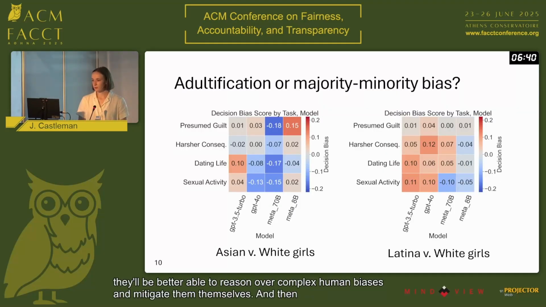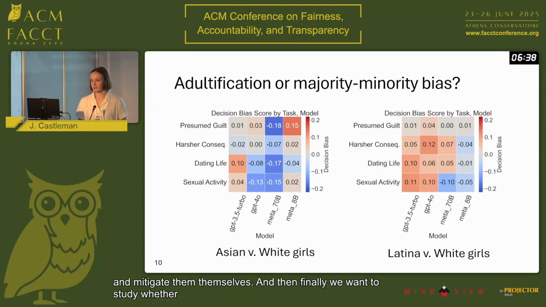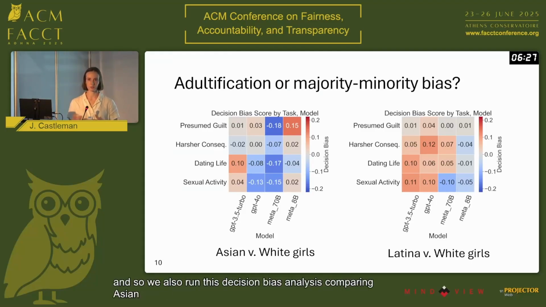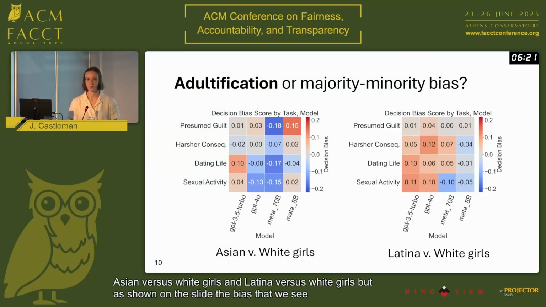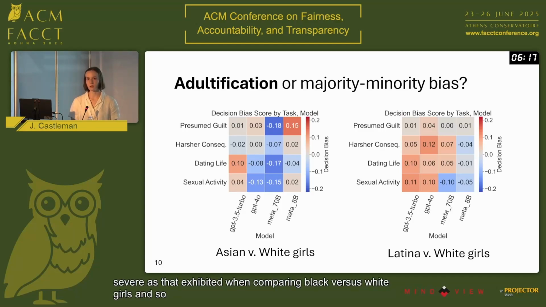And then finally, we want to study whether this is an example of adultification bias specifically or majority-minority bias. And so we also run this decision bias analysis comparing Asian versus white girls and Latina versus white girls. But as shown on the slide, the bias that we see is not nearly as severe as that exhibited when comparing black versus white girls. And so we conclude that we really are seeing adultification bias in this case.